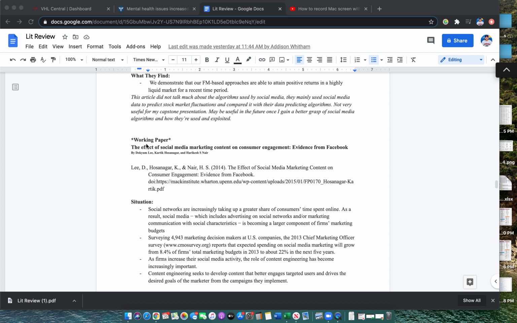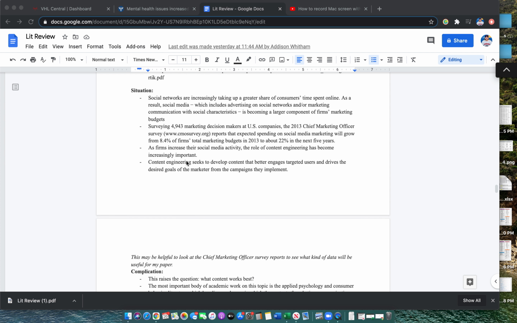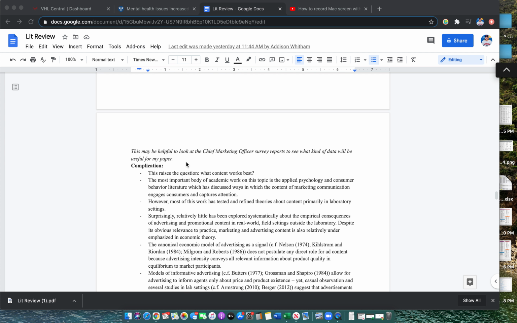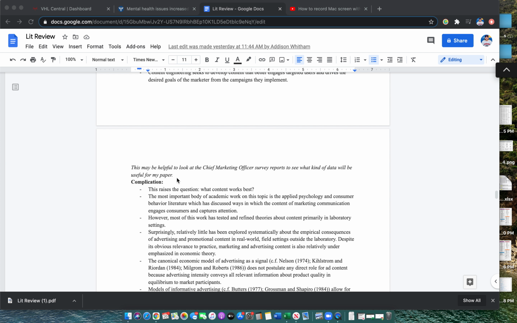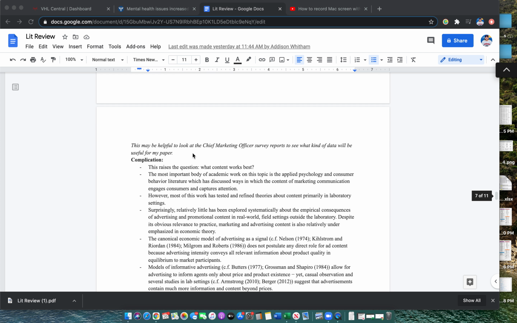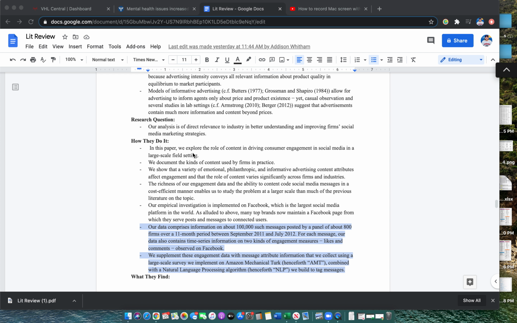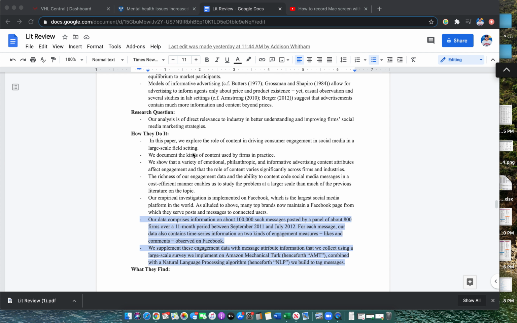I have a working paper, so I just referenced that here for this next one. So I have these little things that I tell myself throughout these papers. This may be helpful to look at the Chief Marketing Officer survey reports to see what kind of data will be useful for my paper. They mentioned this in the paper, so I wanted to include that, so I know exactly where to look in the future when I come back to this.